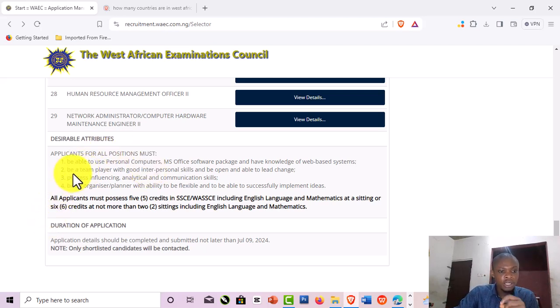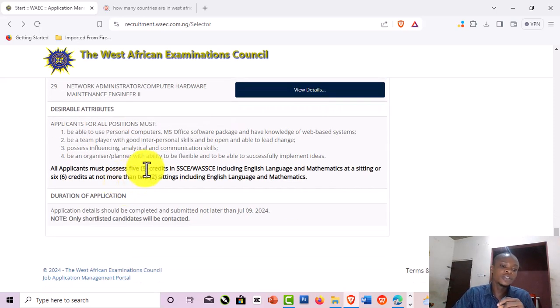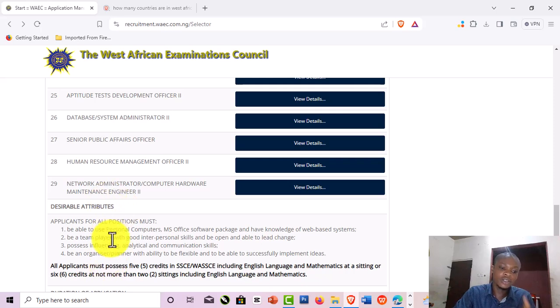Number 2 here is be a team player with good interpersonal skills. Be open and able to lead change. Number 3 says possess influencing, analytical, and communication skills. Number 4 is be an organizer, planner with the ability to be flexible and able to successfully implement ideas. Those are the 4 general qualities that you must possess as an applicant. If you want to apply for any of these, make sure that you have what I stated here.